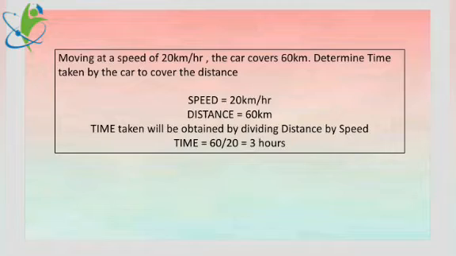20 kilometers per hour. In 1 hour, 20 kilometers. So to cover 60 kilometers, we need 3 hours. The formula of time is distance upon speed. Distance 60 km divided by 20 kmph, you get the value 3 hours. This was the brief introduction, the concept of DST: distance, speed and time.